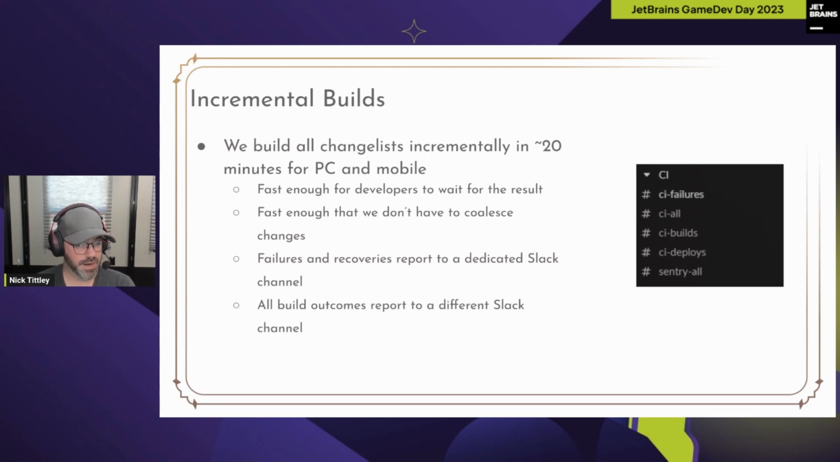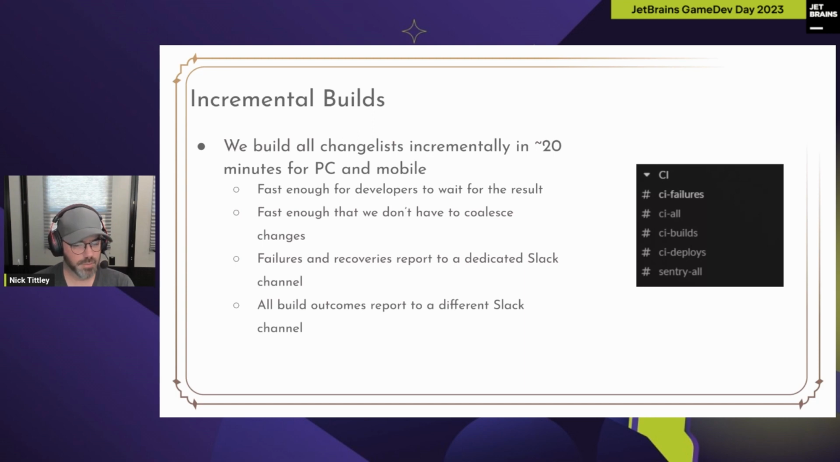It's fast enough that right now we don't coalesce changes very often or nearly at all, which is great. Doing it for every CL means it's easy to pinpoint where the failure comes from. If you coalesce too many changes, people start to blame each other, and then it's a rabbit hole of figuring out why it's broken.